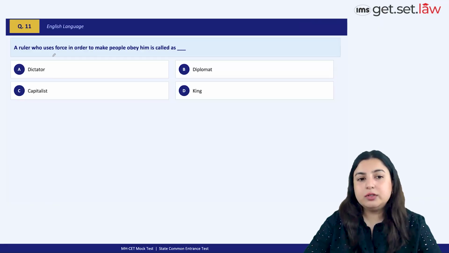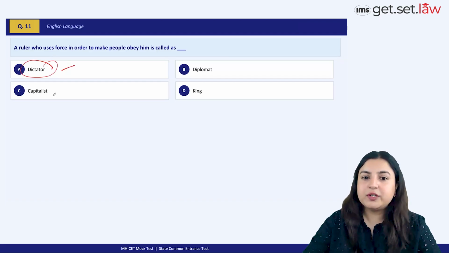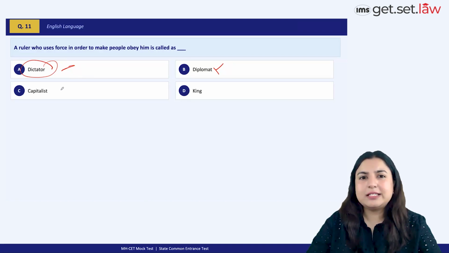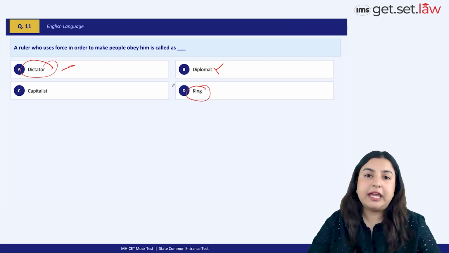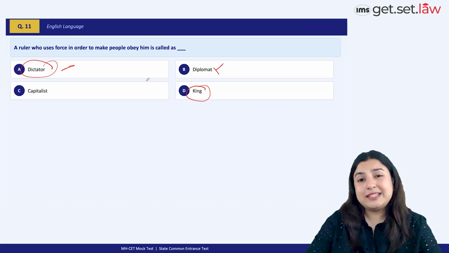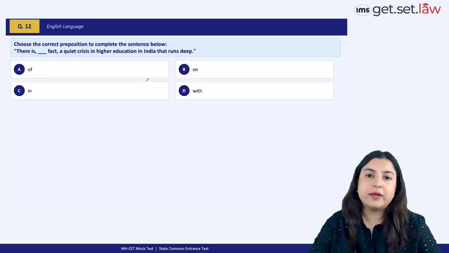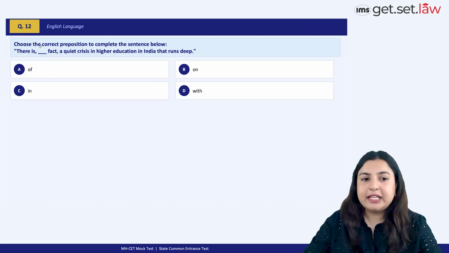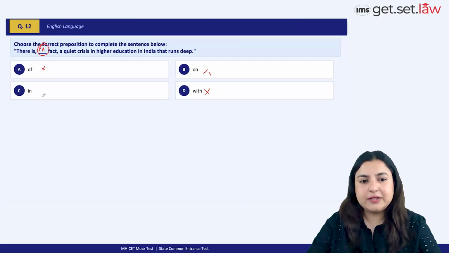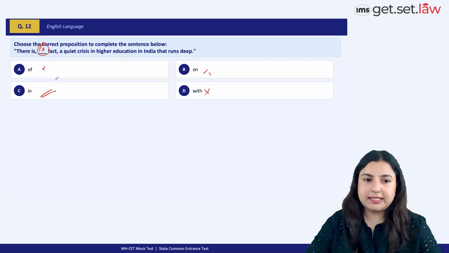Next question. A ruler who uses force in order to make people obey him is called a dictator. Option A. It cannot be a diplomat because we are talking about somebody using force, which means the very term has to have a negative connotation to it. It cannot be capitalist because capitalism is not always the use of force, and it can't be a king because a king can be really caring for the people, right? So option A. Very simple question, students. Now we have a question on preposition. There is in fact. It cannot be of fact, it cannot be with fact, it cannot be on fact. Again, a super easy question that the mock has included.